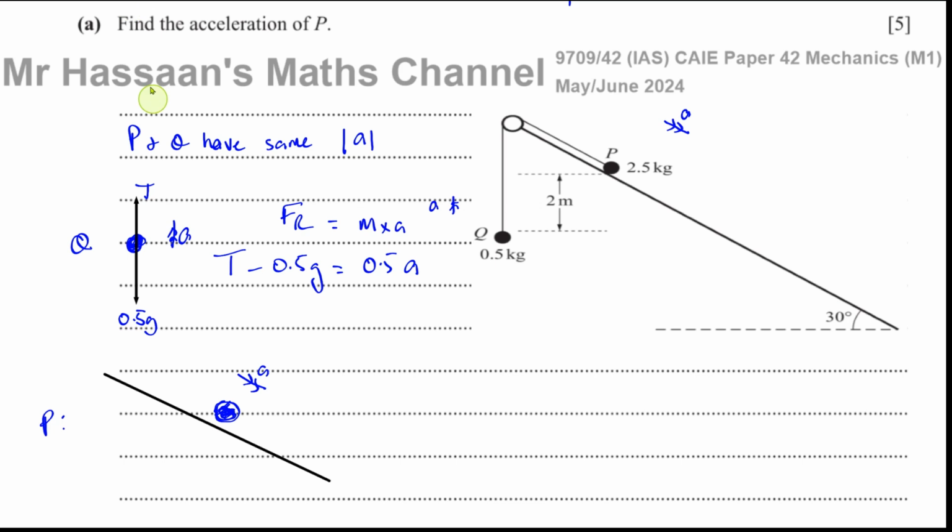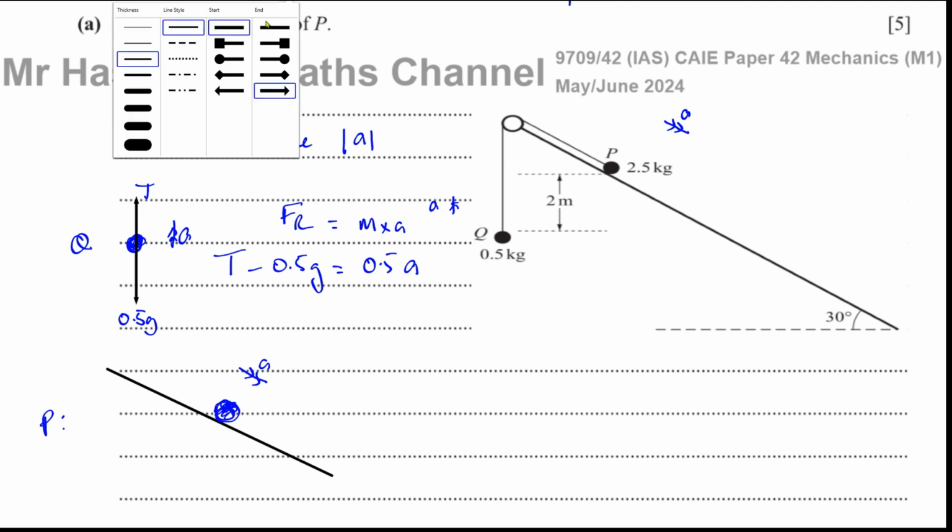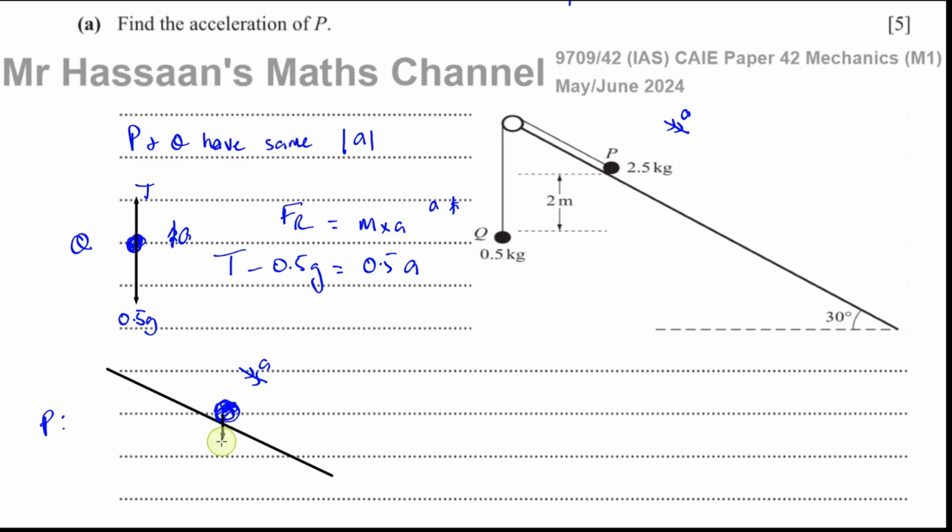The forces acting on P are its weight, which acts vertically down, 2.5 G, and the reaction force between the plane and the object.